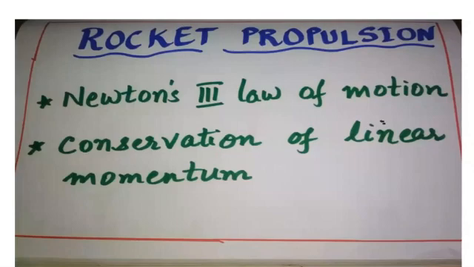Just now we told that as the hot gases come down, the rocket will be pushed upward. So that is according to Newton's third law. Then how is linear momentum conserved? Whatever momentum, that is velocity and mass, is used to push the gas downward, that much momentum will be required to push the rocket upward. So momentum is not higher downwards or higher upward, it is equal, so it is conserved. The conservation of linear momentum principle and Newton's third law of motion principle are used here for rocket propulsion.